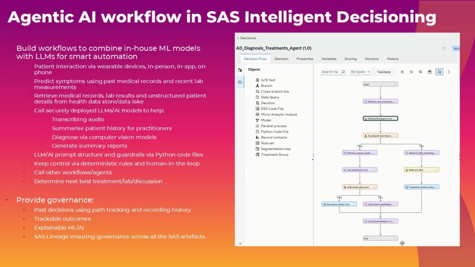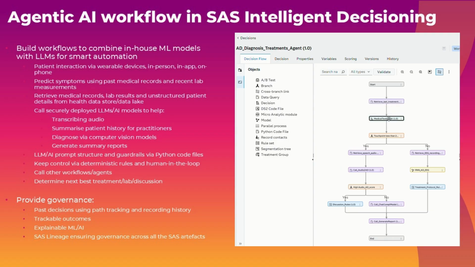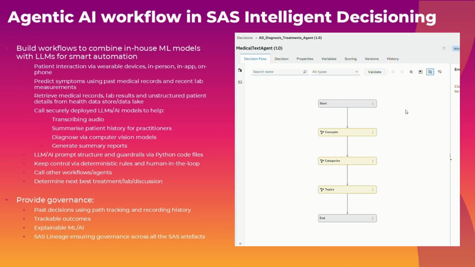Our example scenario helps the patient's interaction with a healthcare provider. We first retrieve the last treatment of our patient from the medical records. Then, we call another agent via a subflow. This runs the medical text agent workflow, running various in-house natural language processing pipelines on all the previous history with the patient to extract structured medical information.